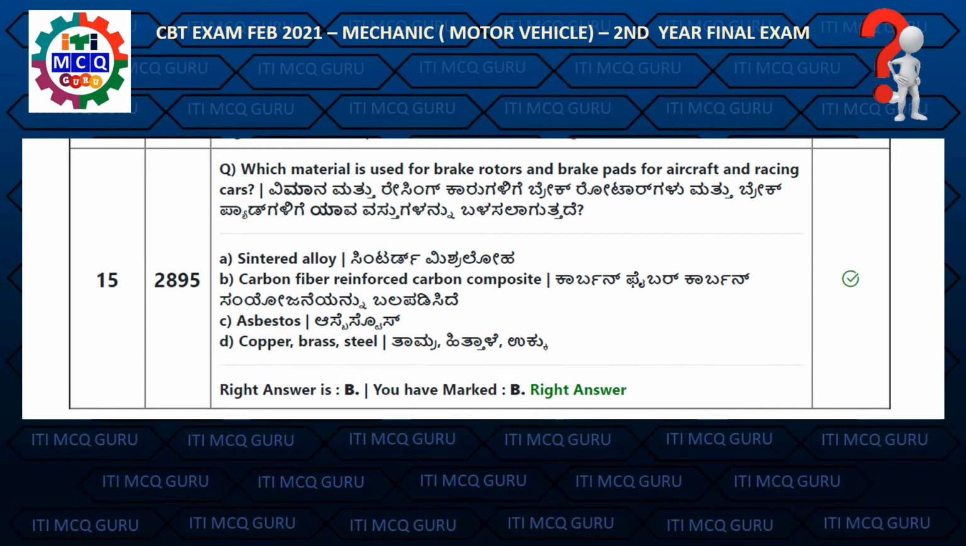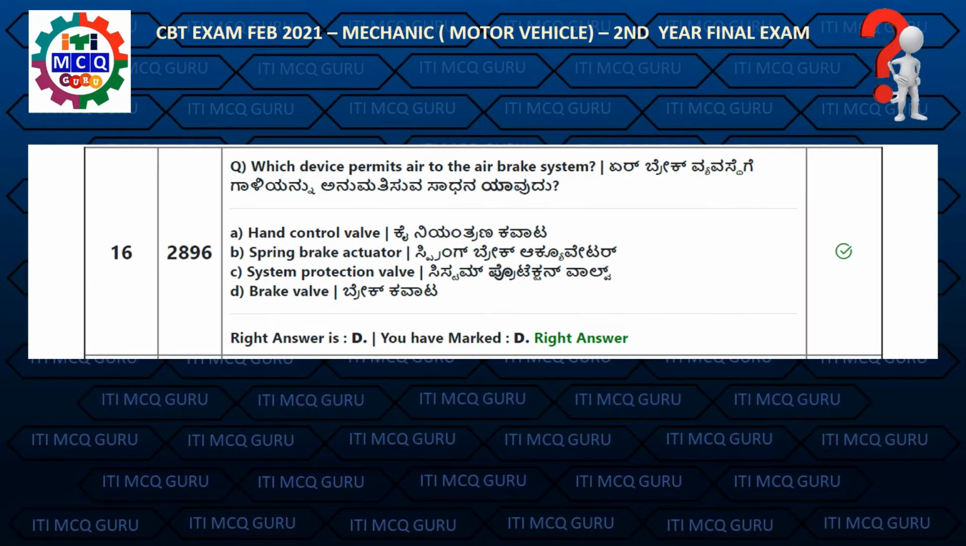Question 15. Which material is used for brake rotors and brake pads for aircraft and racing cars? Right answer is B. Carbon fiber reinforced carbon composite. Question 16. Which device permits air to the air brake system? Right answer is D. Brake valve.